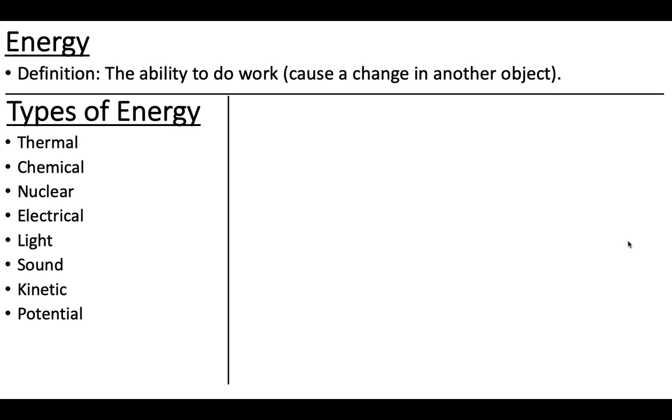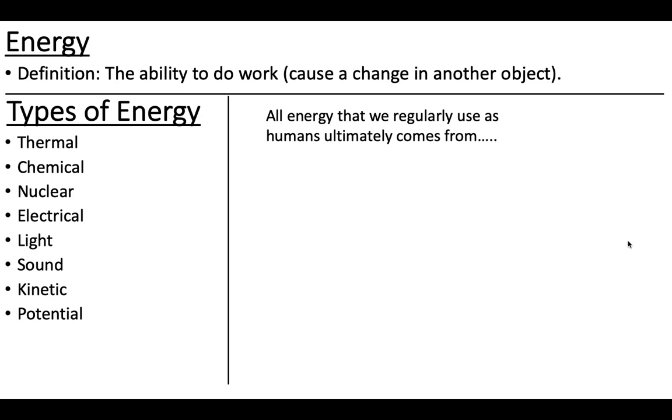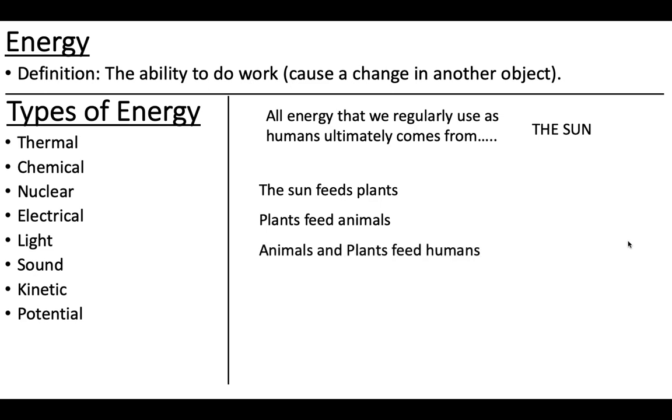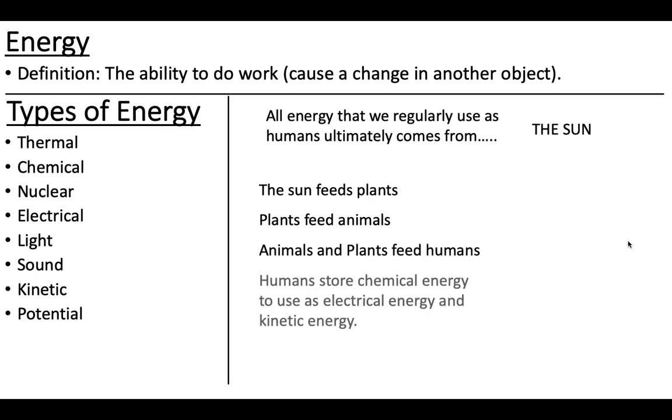The interesting thing is that most energy that we regularly use as humans ultimately comes from the sun, right? The sun sends its light and its heat, and the sun feeds plants, and then plants feed animals. And both of those things, animals and plants, feed us.